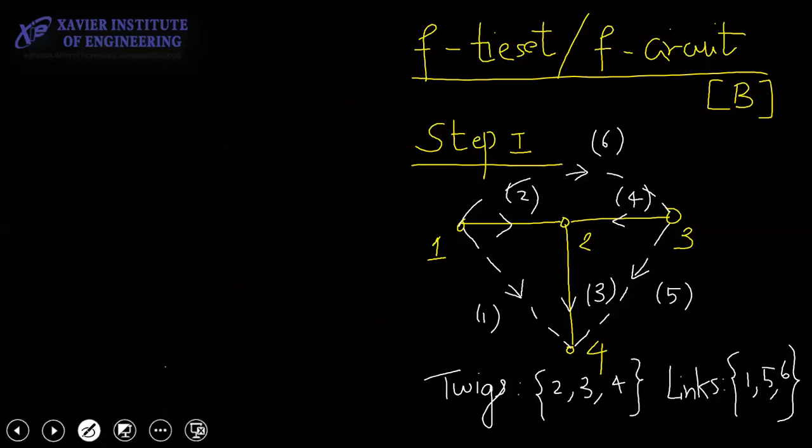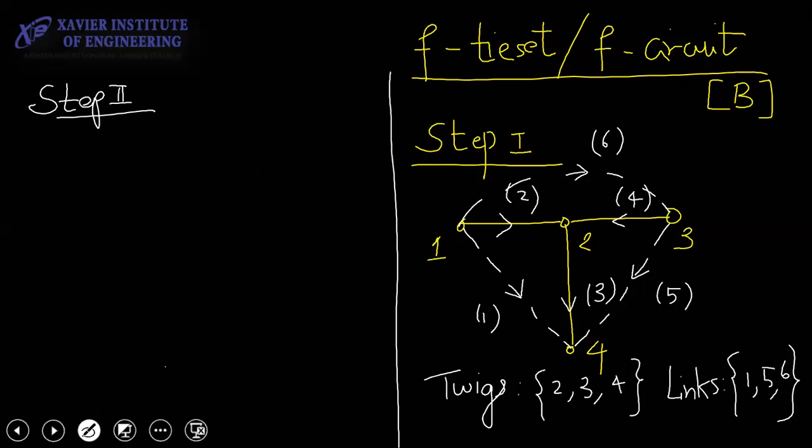Step number 2. What you have to do is, pay attention now. How do I write the tie set?